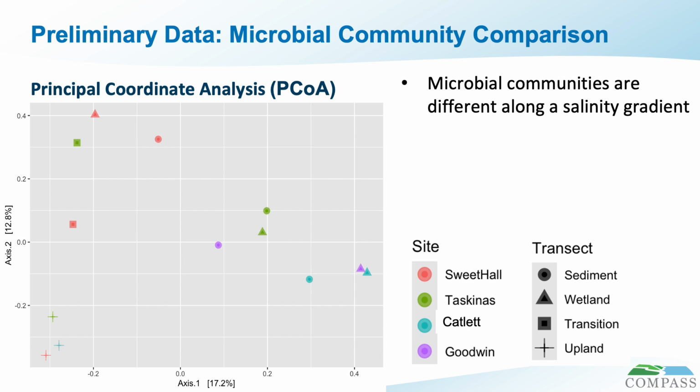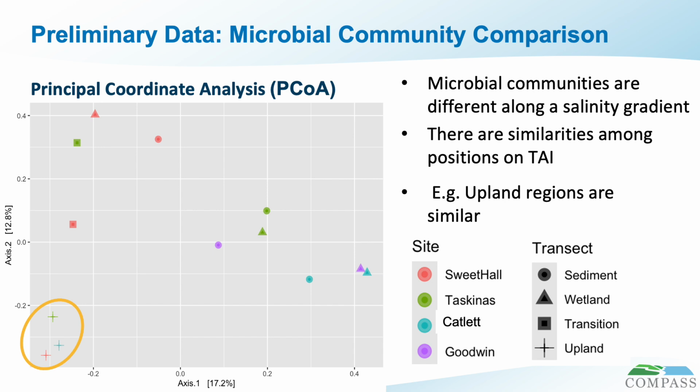While overall, the microbial communities are fairly different from each other, we can see that there are some similarities among positions along a transect. For example, the upland samples are fairly close to each other, and these two wetland samples are also fairly close to each other. This tells us that the microbial communities from similar points along the geochemical gradient are more likely to be similar in structure and function than those from the same wetland.